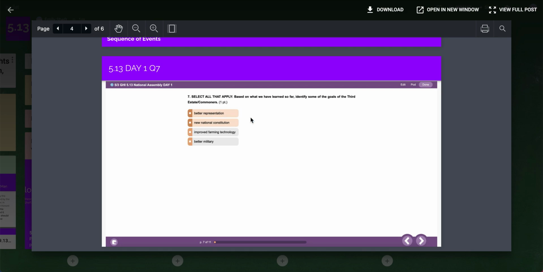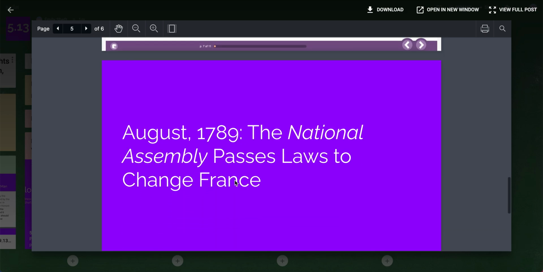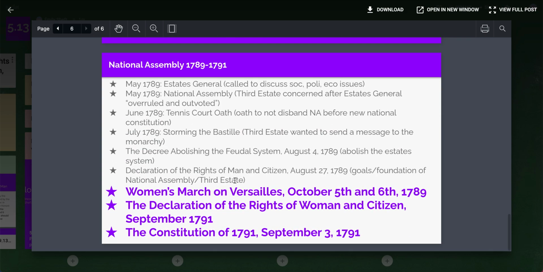So just keep that in the back of your mind as we go into today's lesson, because at the end of today's lesson, we are going to decide how successful the National Assembly was so far in the French Revolution. So we are at the end here.